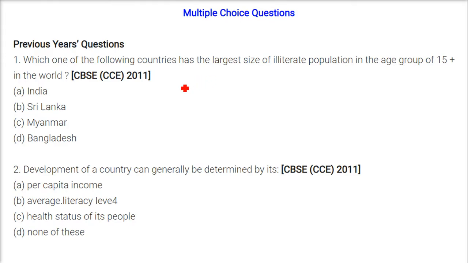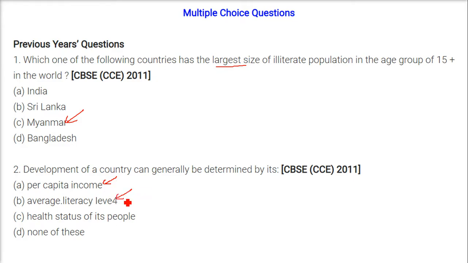Multiple choice questions. Which one of the following countries has the largest size of illiterate population in the age group of 15 plus in the world? The answer is Myanmar. It is in Myanmar.